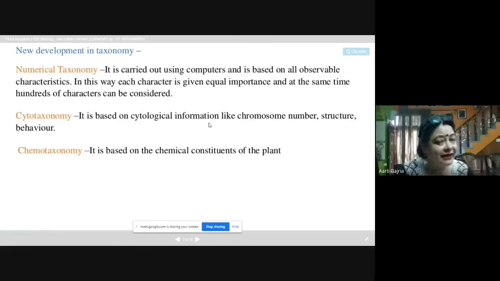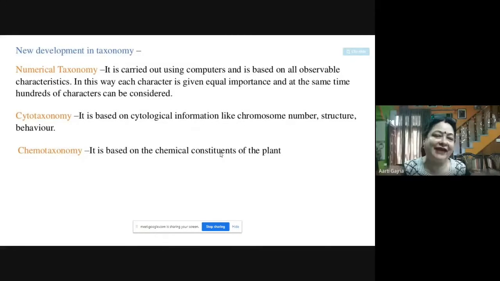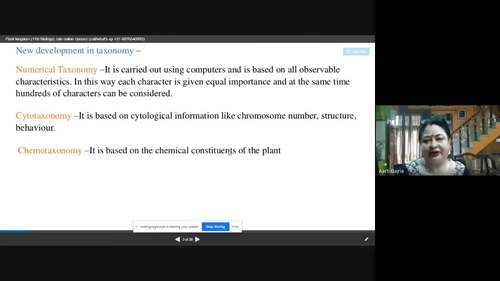Then there is another type of taxonomy also, chemotaxonomy. And this chemo, as the name suggests, chemicals. So this taxonomy is based on the chemical constituents of the plant. So what chemical constituents are present in the plant, based on that the plants can be divided into various classes, and this is called chemotaxonomy.